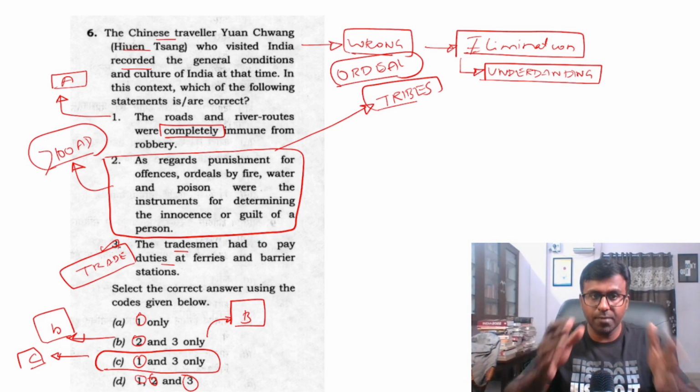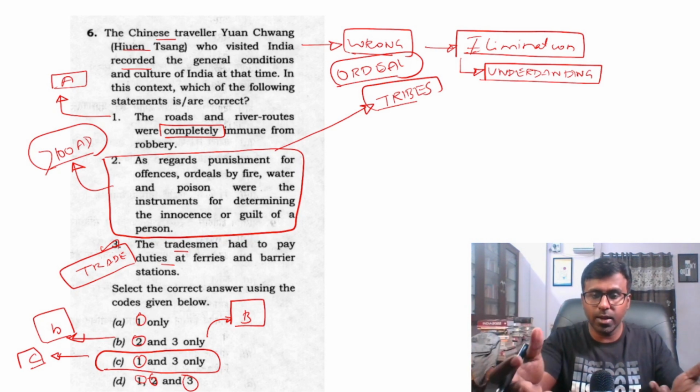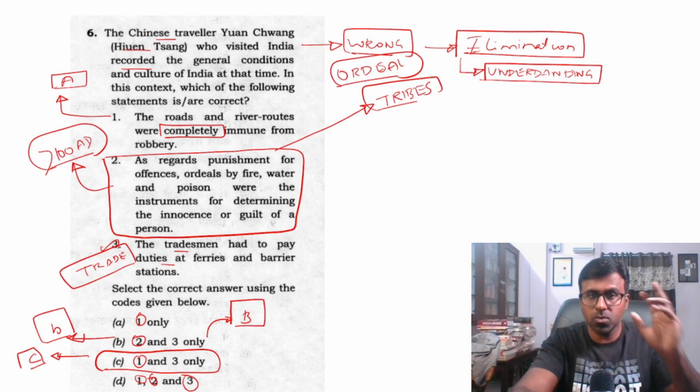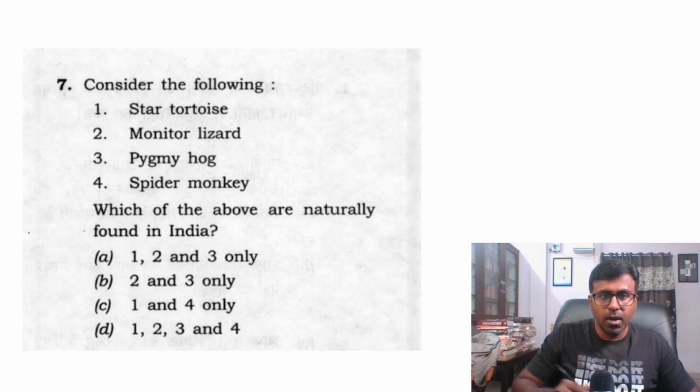Similarly, what we have to concentrate on is the understanding. How do you eliminate? You will go inside the hall, you will eliminate based on your understanding. Do not think about crossing this examination with these simple tricks. It will not work. But answer for this is B. And this also I found a little difficult.